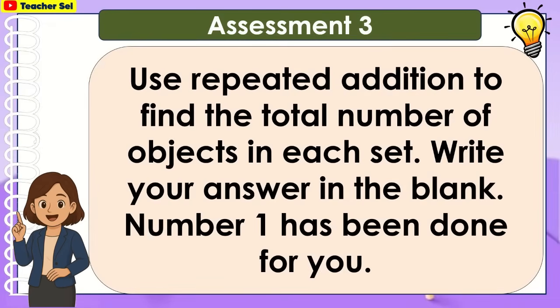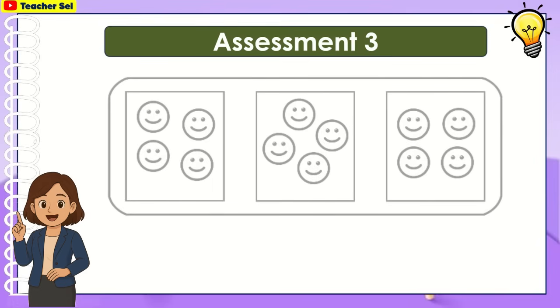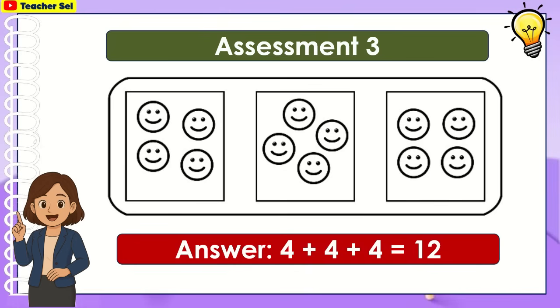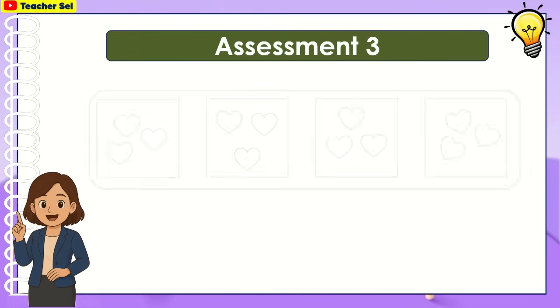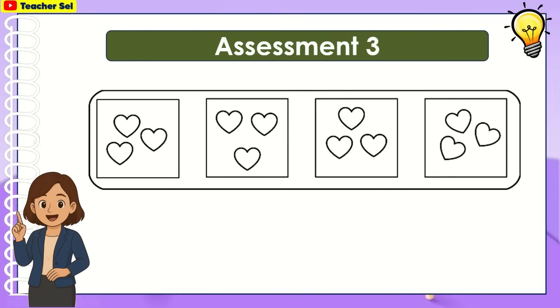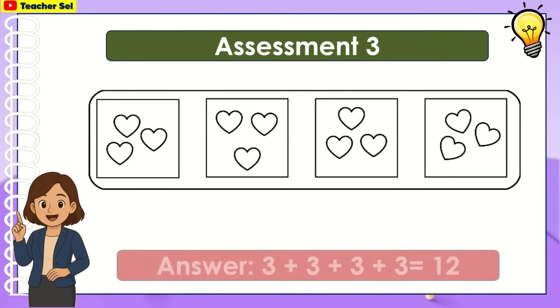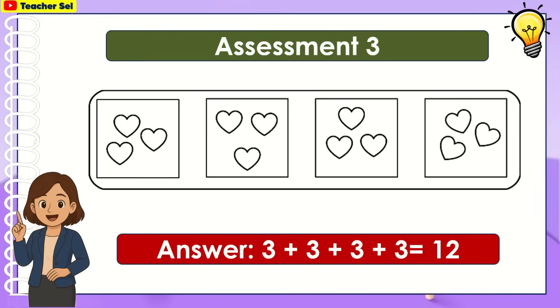Use repeated addition to find the total number of objects in each set. Write your answer in the blank. Number 1 has been done for you. The answer is 4 plus 4 plus 4 equals 12. For number 2, 3 plus 3 plus 3 plus 3 equals 12.